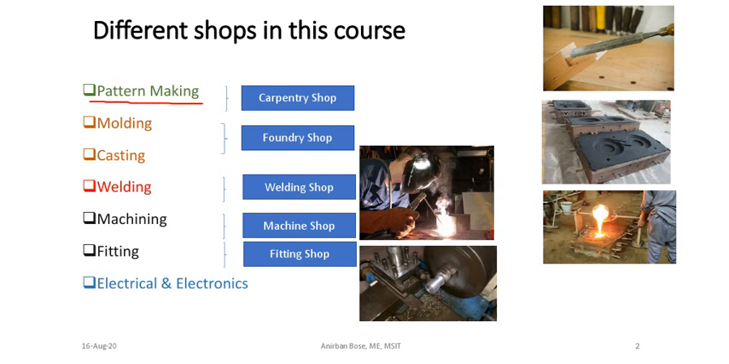Okay, so there are certain objectives of making that pattern. In a carpentry shop, with the help of different carpentry tools, we give shape to a particular wooden piece according to the drawing. So this is what we are going to do in pattern making. But why are we making a pattern? Suppose we are making a pattern of a particular shape, made of wood.